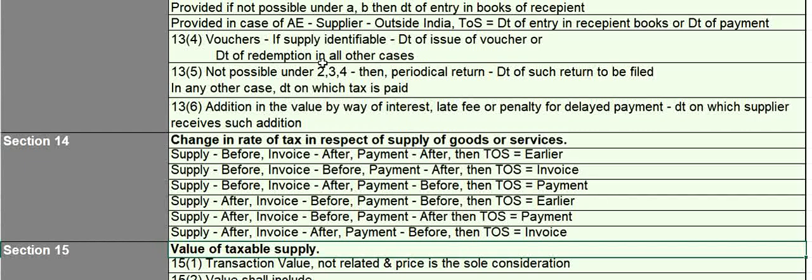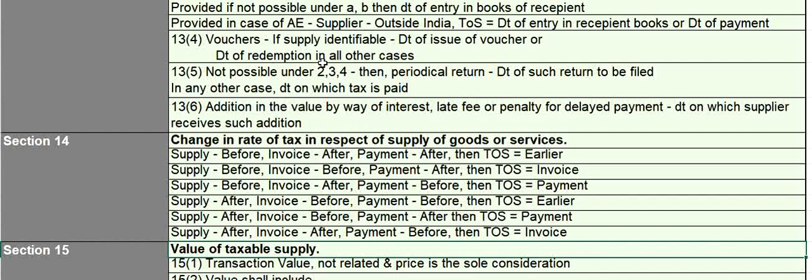And if the majority is on one side, then you have to look at which of the three parameters are part of that majority. If supply and invoice or payment is falling, then we will ignore supply, and the date of invoice or date of payment will be considered as time of supply. If the tie is between the invoice and payment, then whichever is earlier will be considered as time of supply of goods or services.